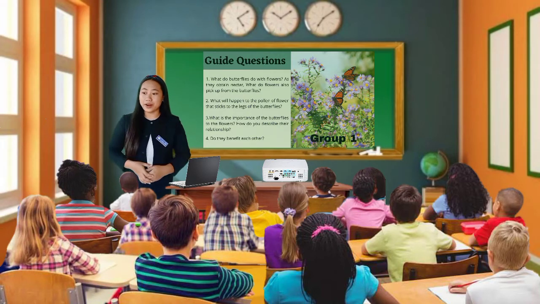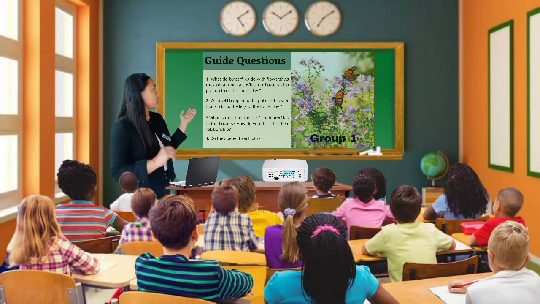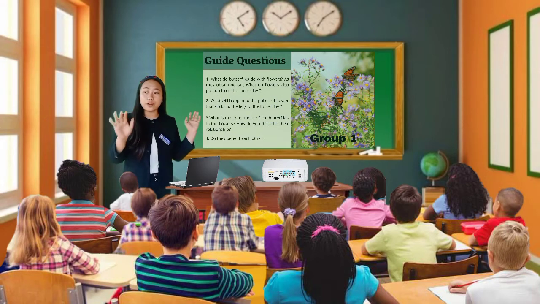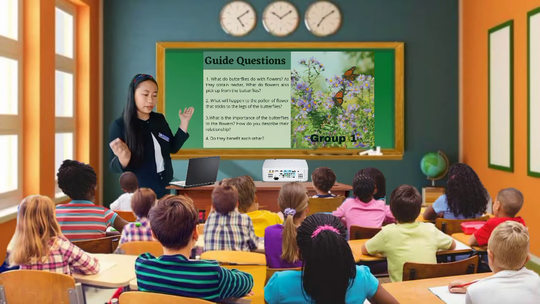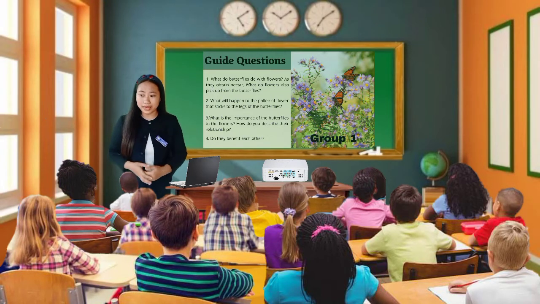Very good, that's right. As the butterflies sip nectar from the flowers, the pollen grains found at the top of the stigma of the flowers will stick to the legs of the butterflies. We're already done with this lesson, right? It's all about the reproduction of plants. So turning back, as for the second guide question of group 1, what will happen to the pollen grains that will stick to the legs of the butterflies?